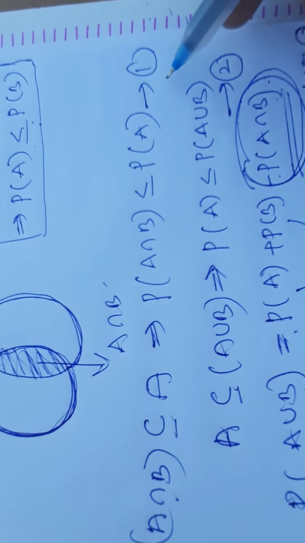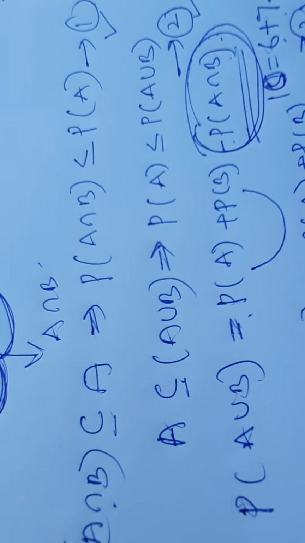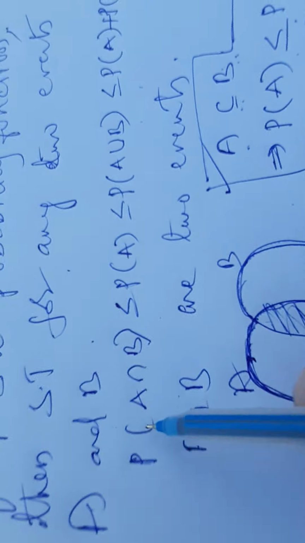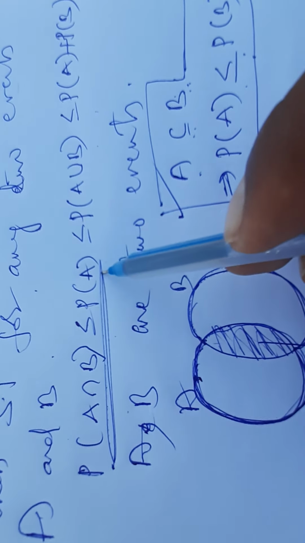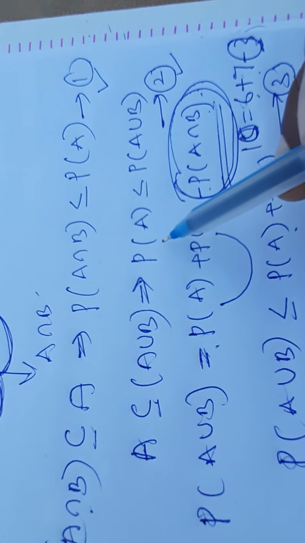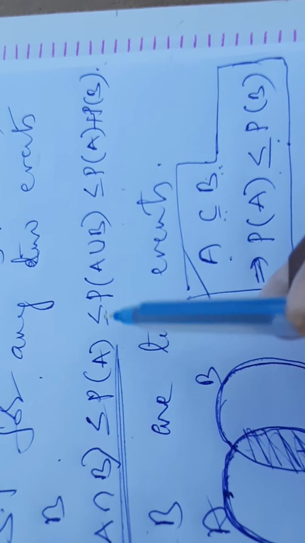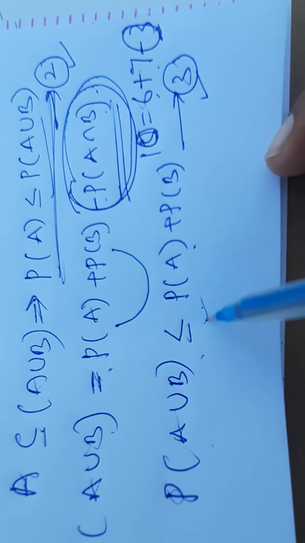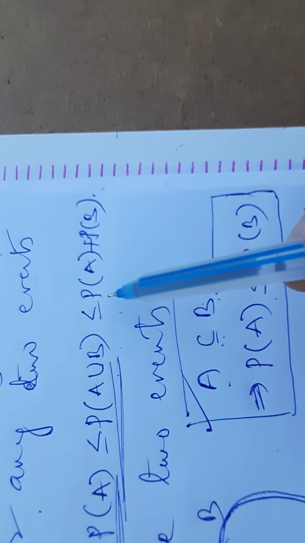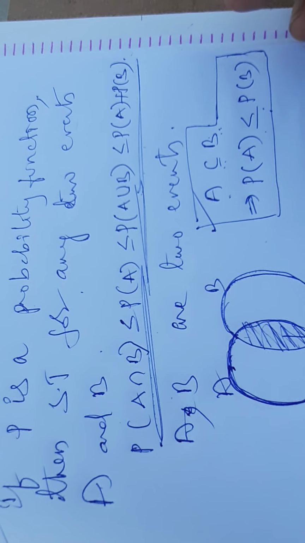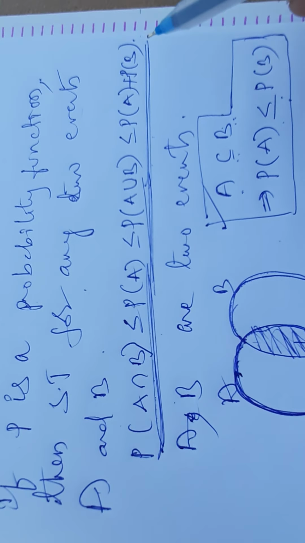Then observe here equation 1, equation 2, equation 3. What is equation number 1? P of A intersection B is less than or equal to P of A. That is the first point. Second point, observe: P of A is less than or equal to P of A union B. Next, P of A union B is less than or equal to P of A plus P of B. This is the third point. So whenever A comma B are two events in the sample space, they are related like this.